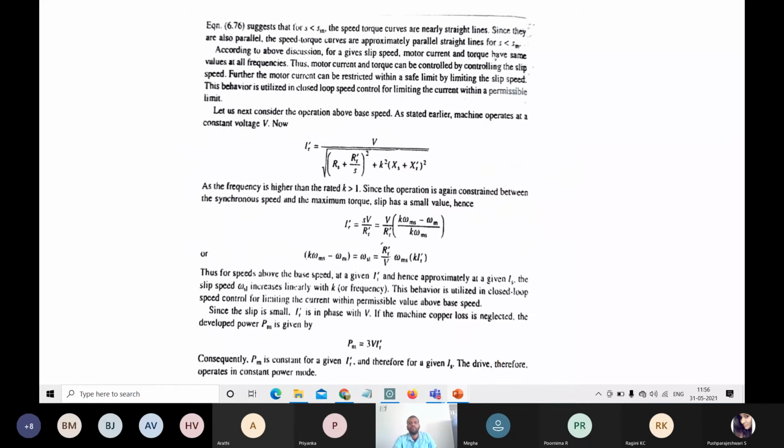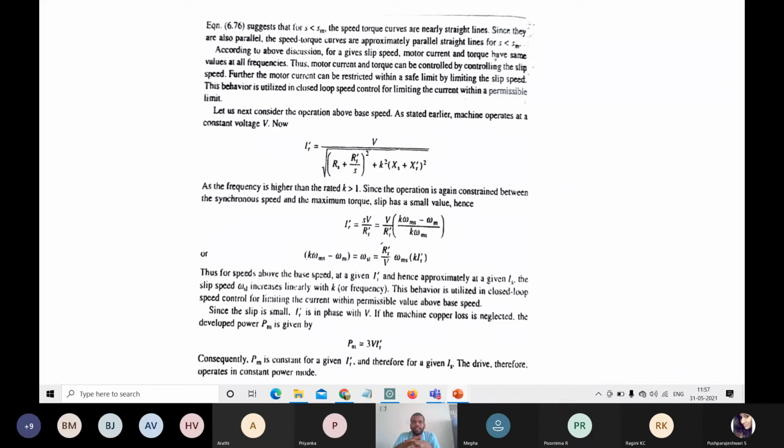Okay, so when S is less than Sm, the slip which is less than the synchronous slip Sm, the speed torque curve would be a straight line, a normal straight line. So you people need to remember this point also: when S is less than Sm, the speed torque characteristic would be a straight line, just a straight line.